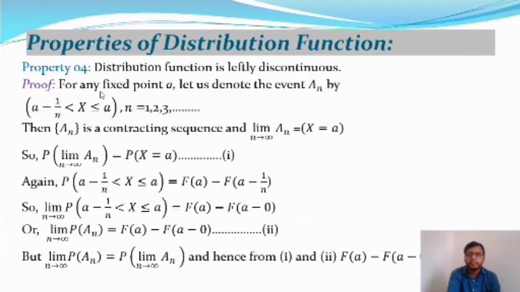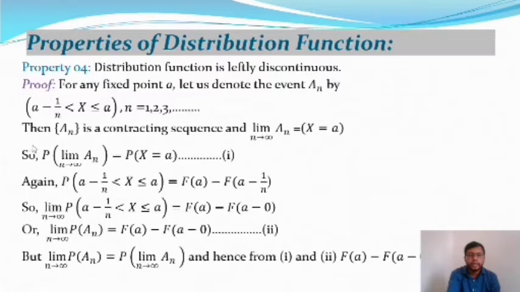For any fixed point a, let us denote the event A_n, defined by a minus 1 by n less than X less than or equal to a, where n equals 1, 2, 3, and up to infinity. This is a positive integer.